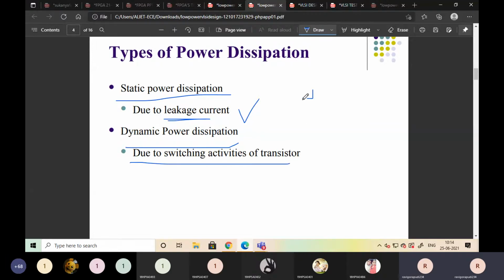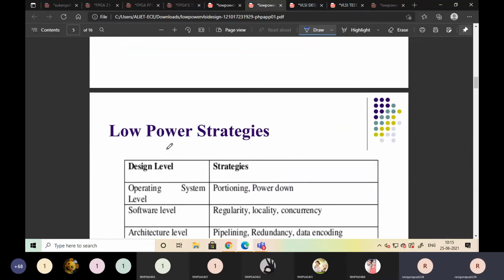We are using different transistors, which may be PMOS or NMOS, for the construction of any circuit in CMOS technology. These are connected from one transistor to another or one device to another. That is nothing but switching activity. Because of that, power is absorbed by the transistors and other components. Whatever power is absorbed due to the switching activities of transistors is dynamic power dissipation. Simply, static power dissipation and dynamic power dissipation.